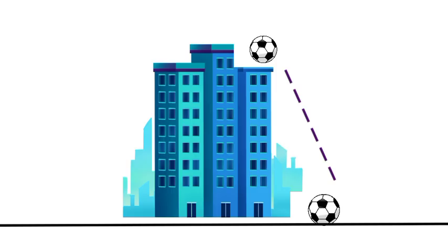Hello friends, in this video we will be talking about free fall of an object and acceleration. Let's understand this with an example. When a ball was dropped from the building, it falls towards the surface of the earth. Just imagine here is the building and a ball was dropped from the building and it falls towards the surface of the earth, or it hits the ground.